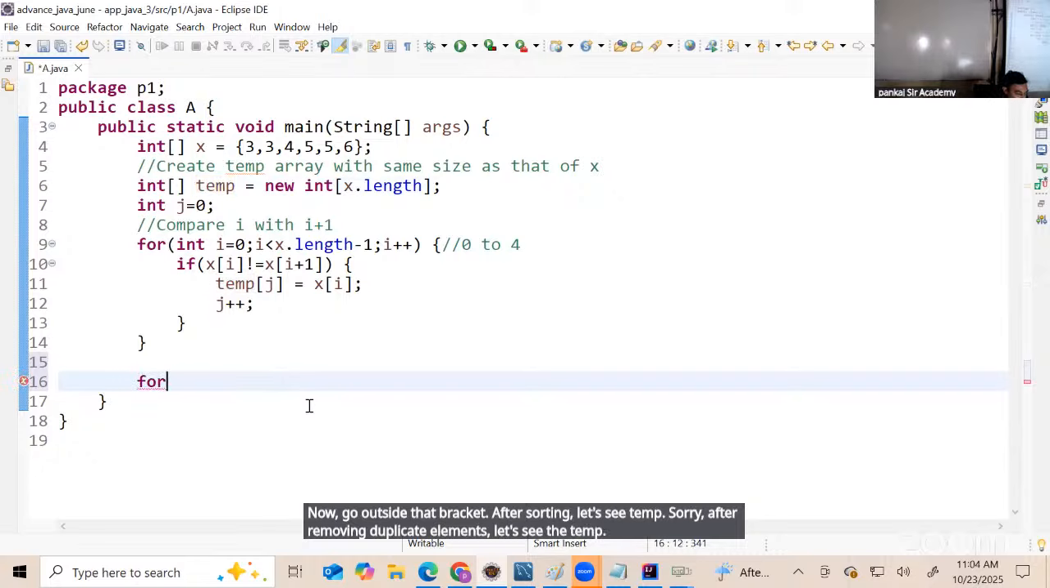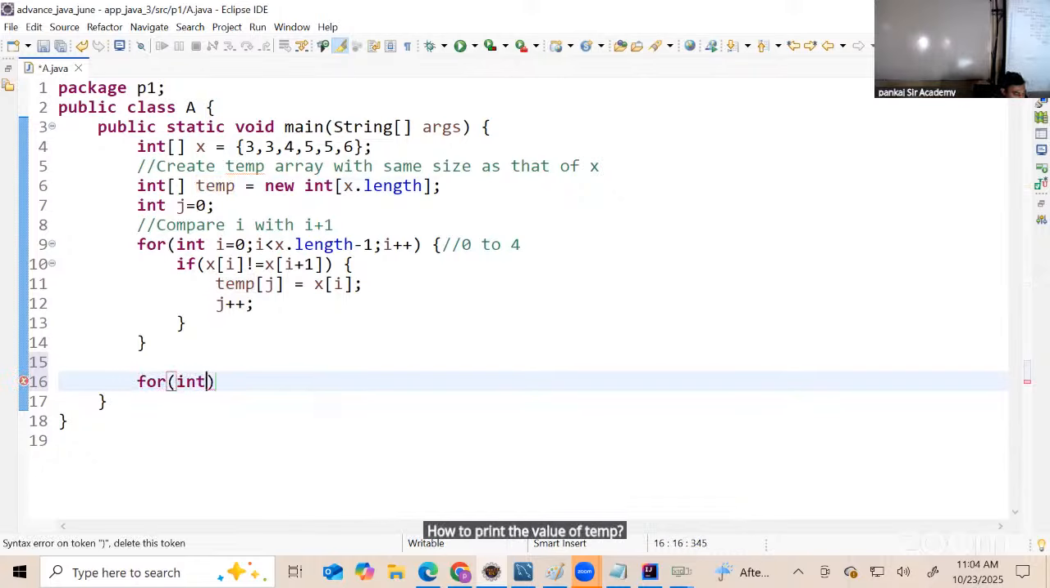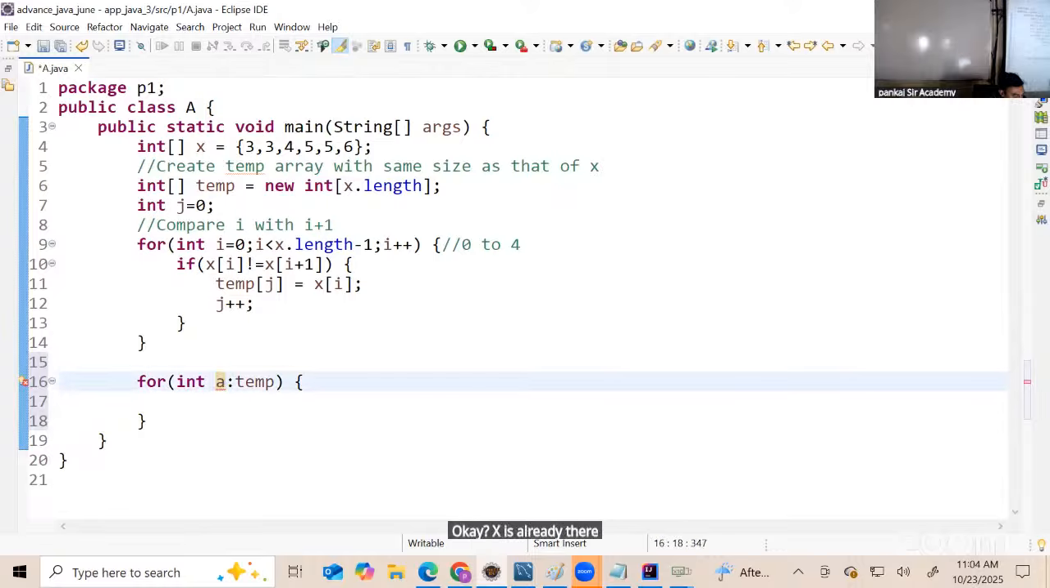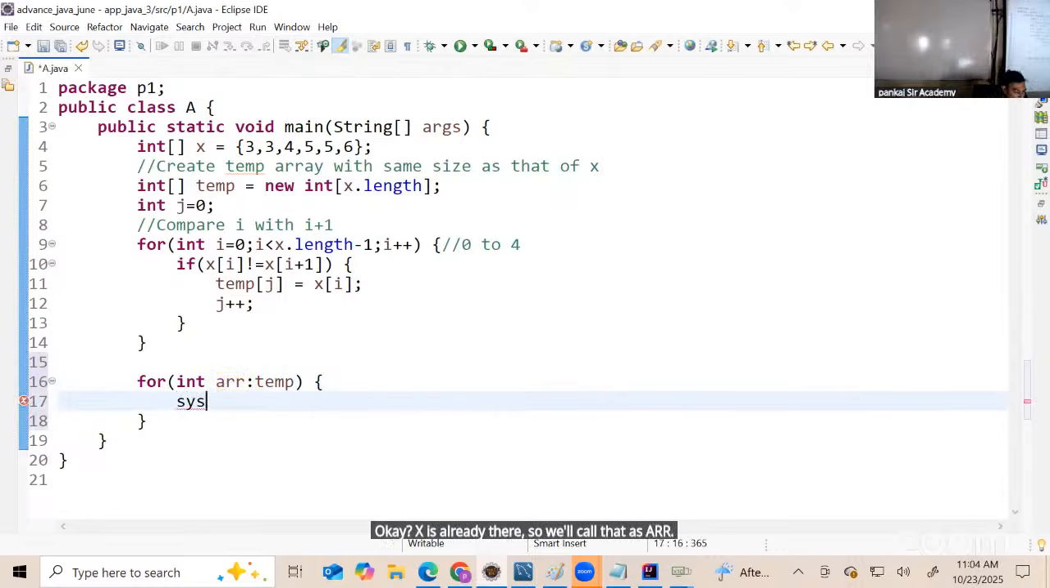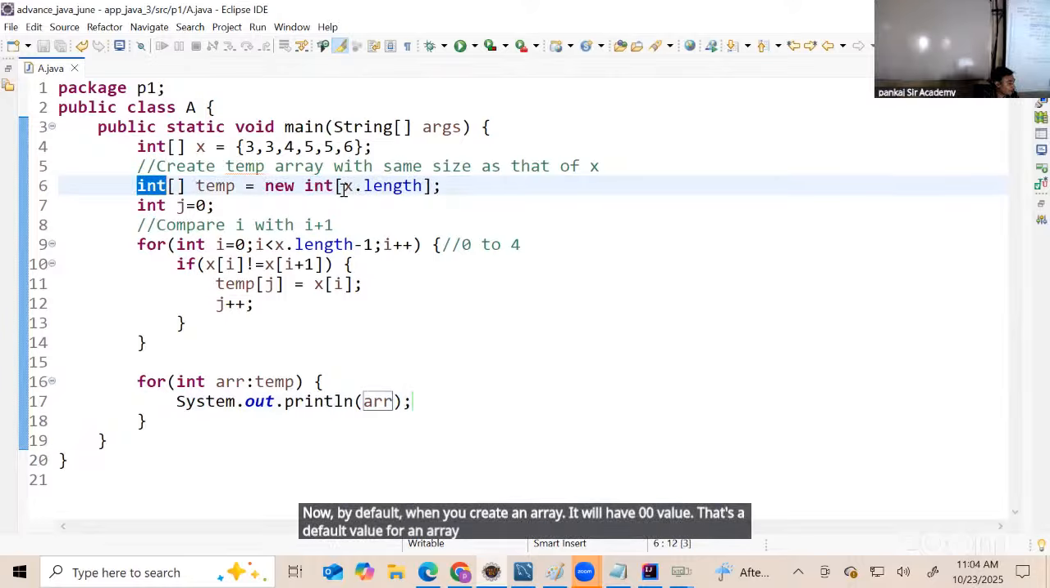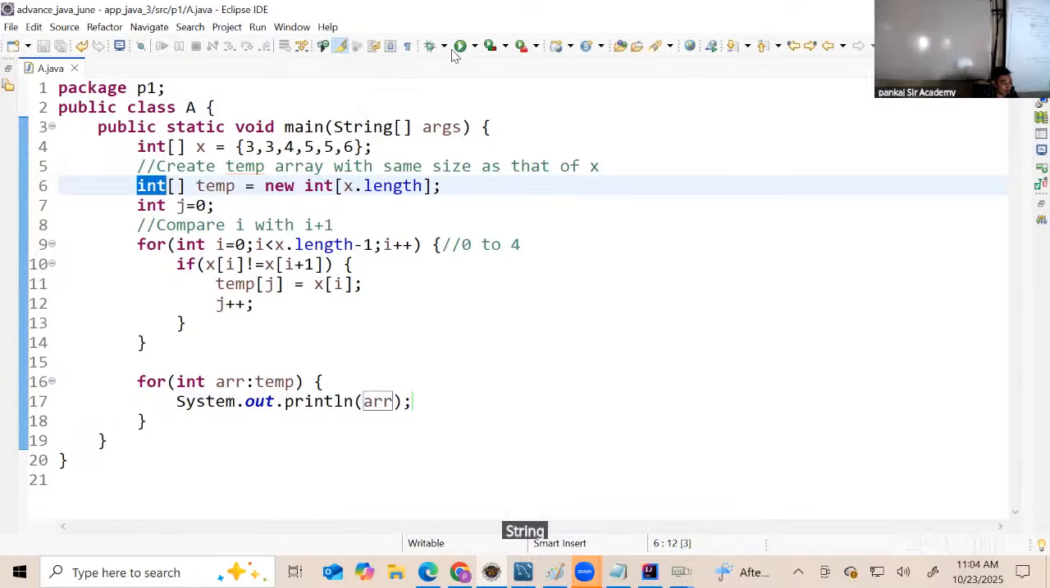How to print the value of temp? int x colon temp. Okay, x is already there, so we'll call that as arr. For each loop, the best way to read an array. Now by default, when you create an array, it will have 0, 0 values. That's the default value for an array. For an int array, the default value is 0. For a String array, the default value is null.